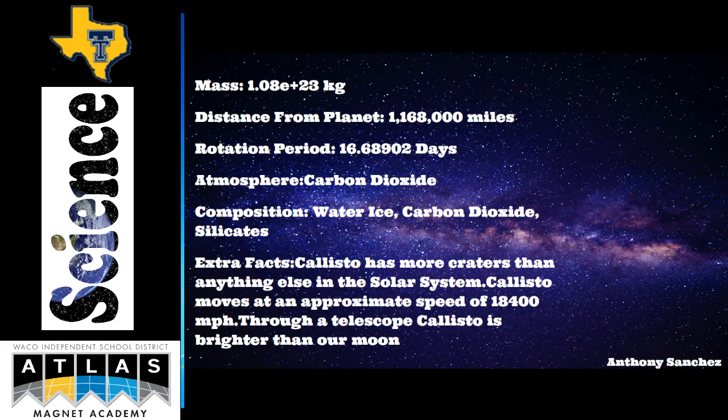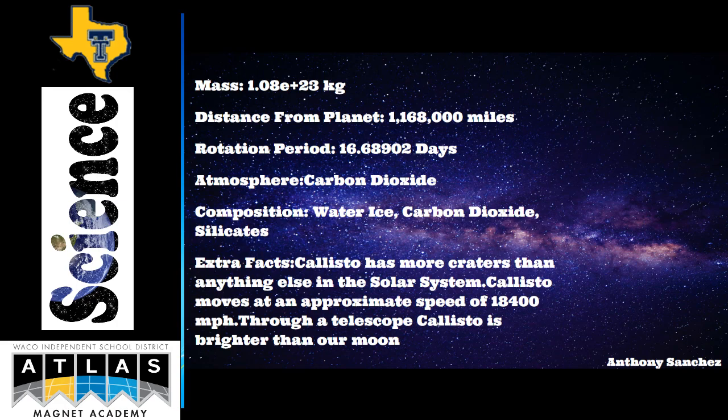Callisto. The mass of Callisto is 1.08 E plus 23, or 1.08 times 10 to the 23rd power. Distance from the planet would be 1,168,000 miles. The rotation period would be 16.68902 days. The atmosphere is mostly made out of carbon dioxide. The composition would be made out of water, ice, carbon dioxide, and silicates.